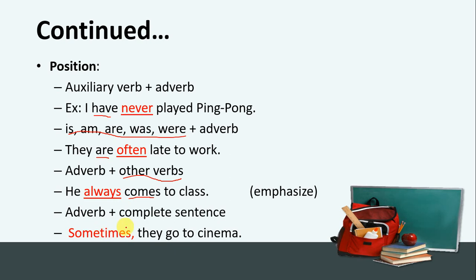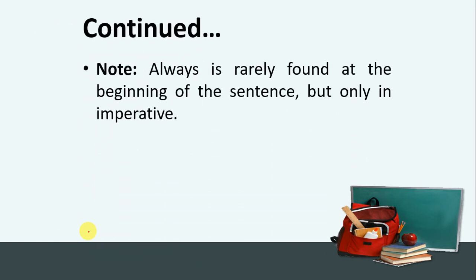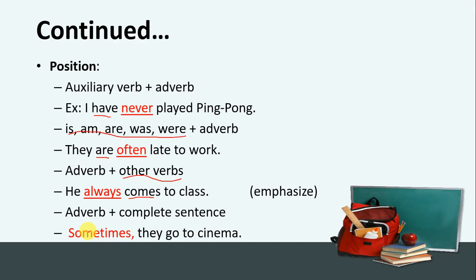We can also use it at the beginning. Only sometimes is used here. For example, sometimes they go to the cinema. So sometimes is an adverb of frequency. It shows the repetition of an action in percentage. It's an indefinite frequency adverb. So it is used at the beginning, but sometimes has other positions as well. It can be used at the beginning, in the middle, and at the end of a sentence.